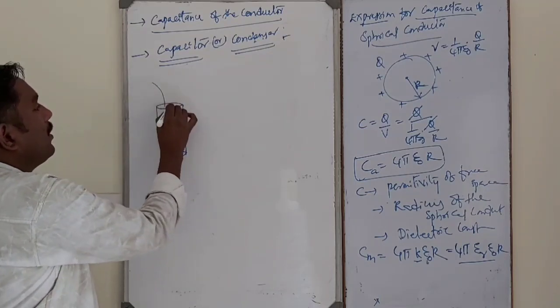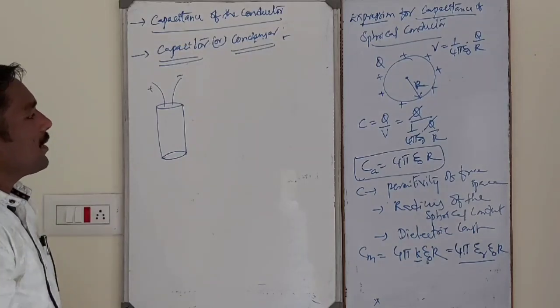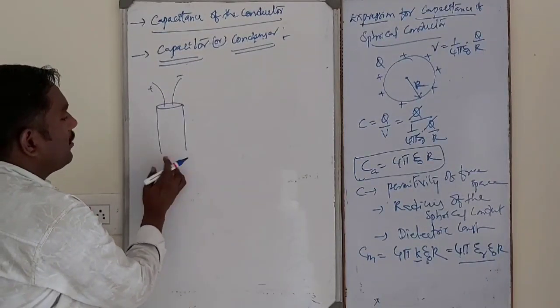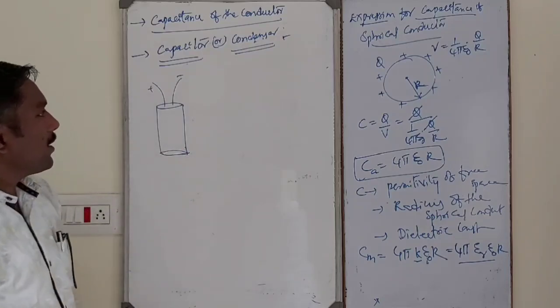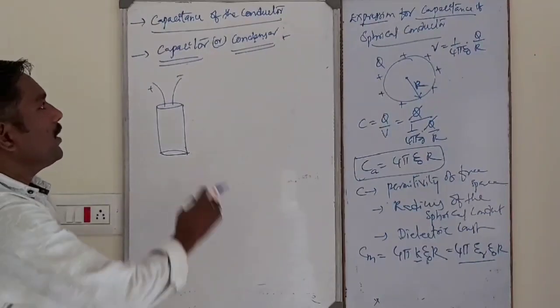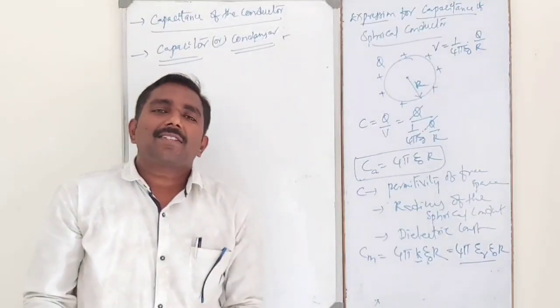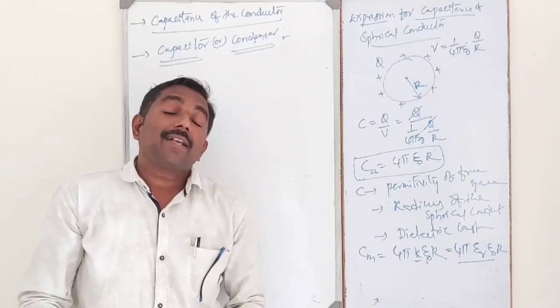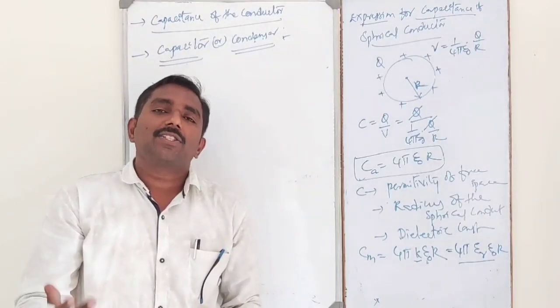So this is the positive wire, this is the negative wire, this is the condenser coil, like this. Condenser coil. So capacitor or condenser. What is meant by capacitor? A capacitor is a device which stores electrical energy or electrical charges.